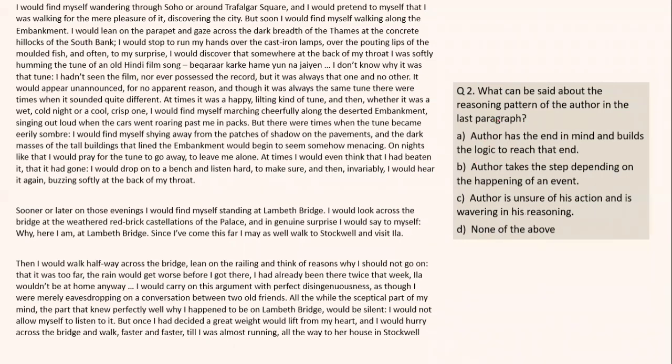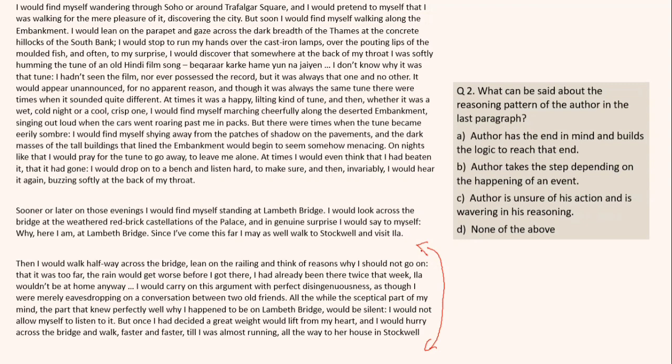Second, what can be said about the reasoning pattern of the author in the last paragraph? What is the reasoning pattern here? The reasoning pattern is that the author knows why he is at a particular place, but he tries to falsely convince himself that he should not do that, and then finally gives in that yes, he should do it.